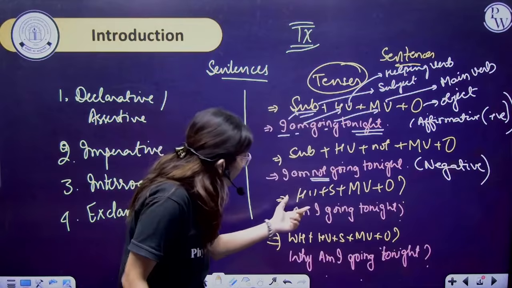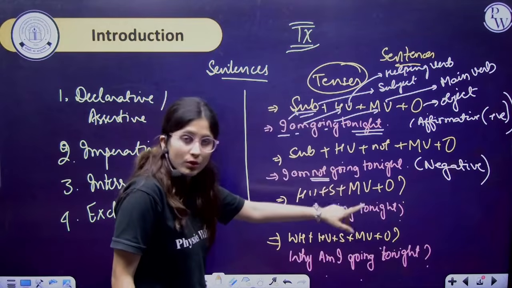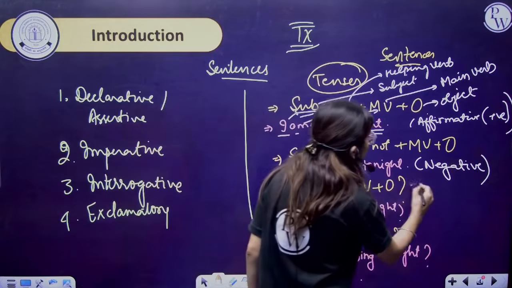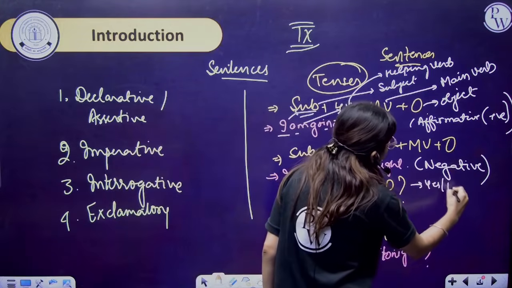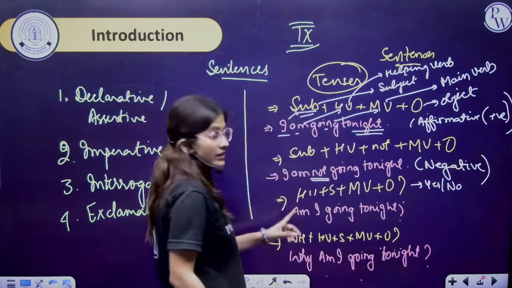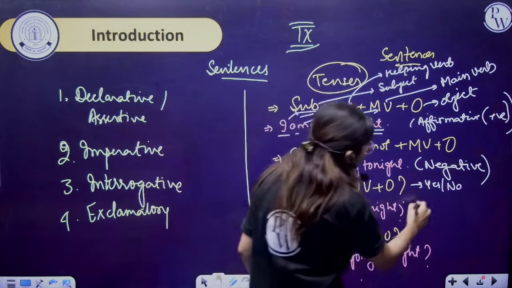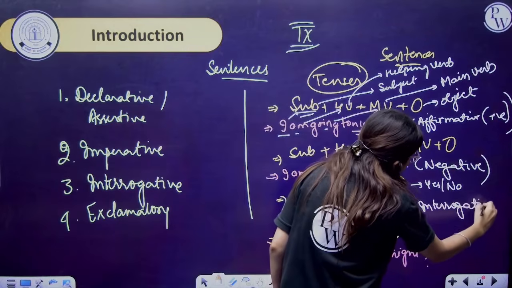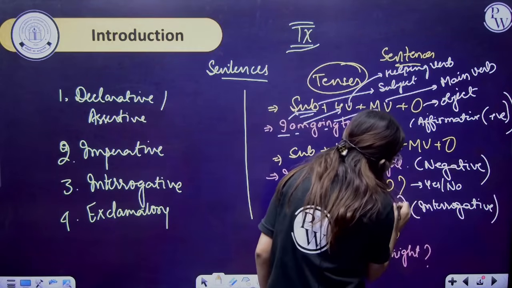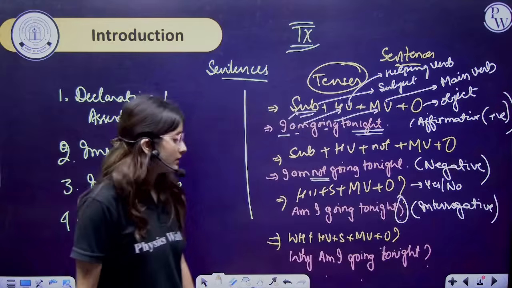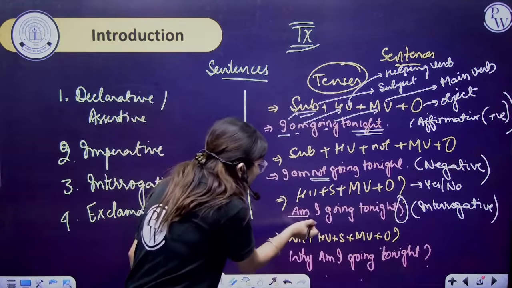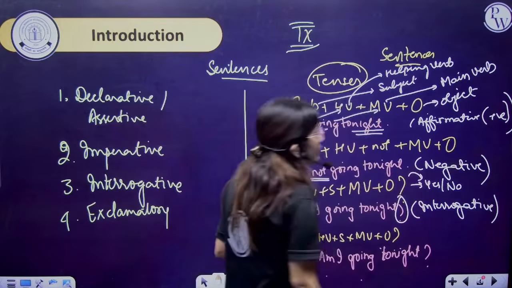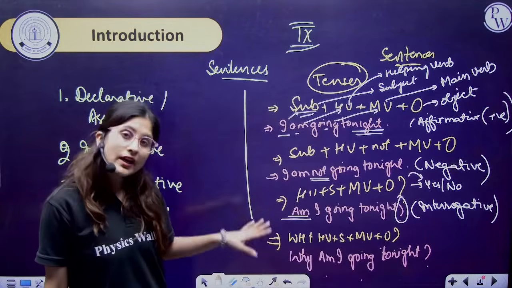Now, helping verb plus subject plus main verb plus object: Am I going tonight? It means the answer you have to give is in the form of yes or no. So this is the interrogative one. Interrogative sentences mean the question mark is at the end of the sentence and it starts with the helping verb, and you have to give the answer only in the form of yes or no.